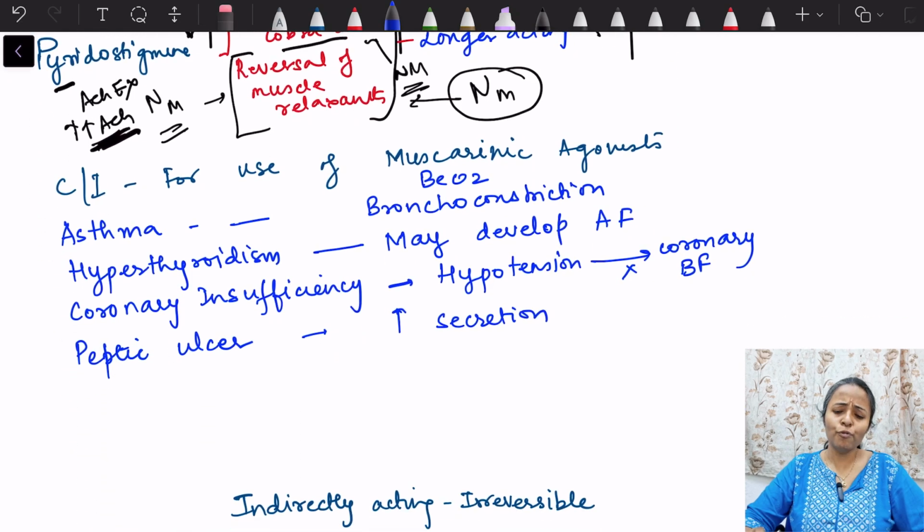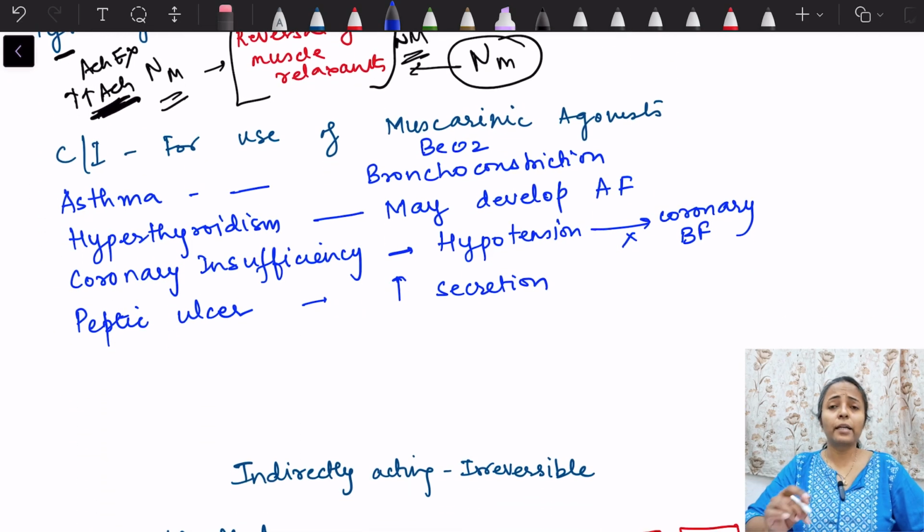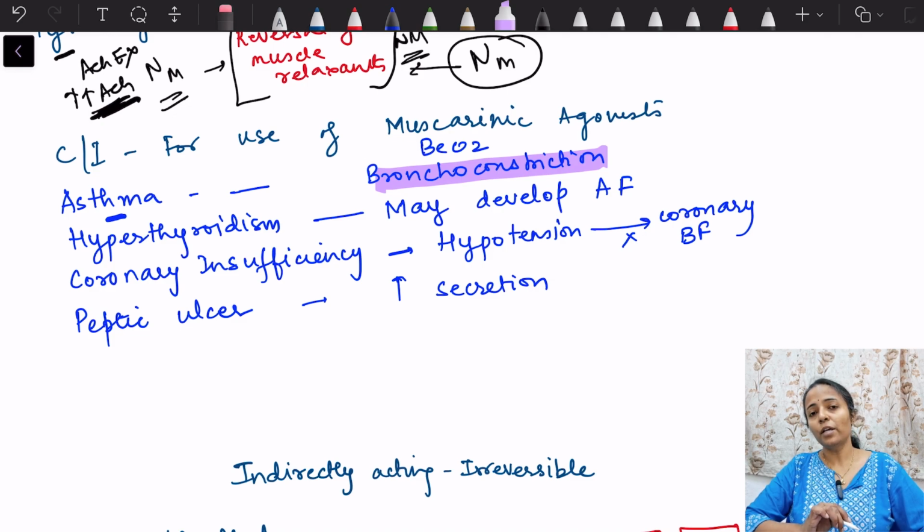Now, moving on to the next important part: what are the contraindications for use of muscarinic agonists? I told you before, one is asthma, because muscarinic agonists are going to cause bronchoconstriction. Okay, so they should not be used. Hyperthyroidism, because of the effect of parasympathomimetics on the heart. Hyperthyroidism patients may develop atrial fibrillation.